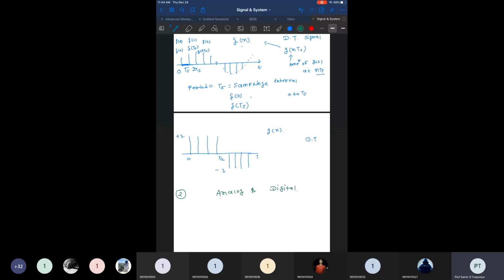Okay, so we can say any signal which is analog, its amplitude continuously varies, right? It continuously varies. And you can say it has infinite values of amplitude. But a digital,